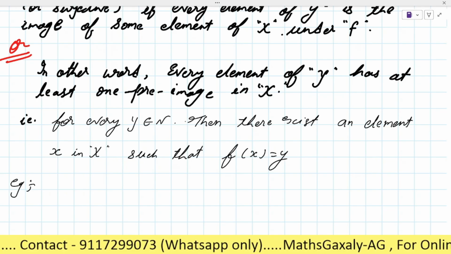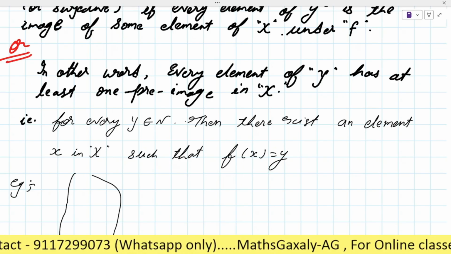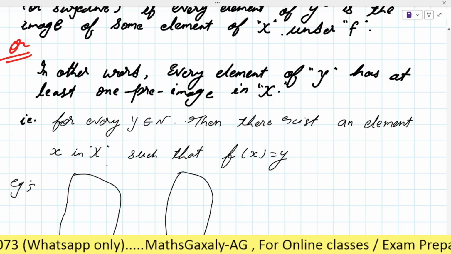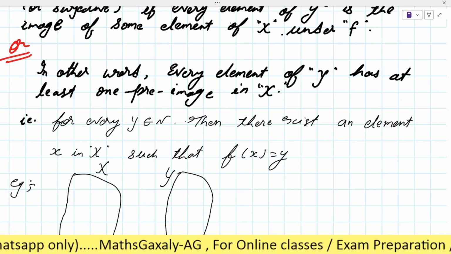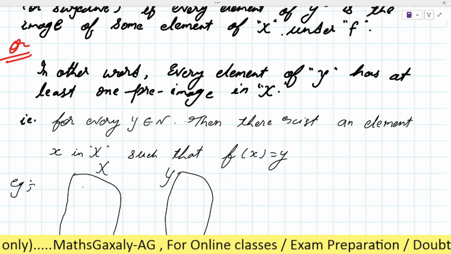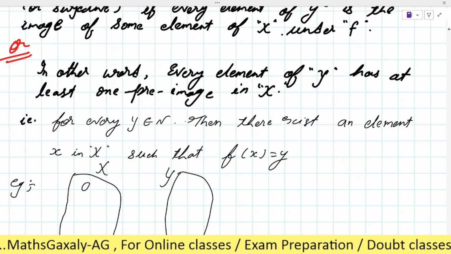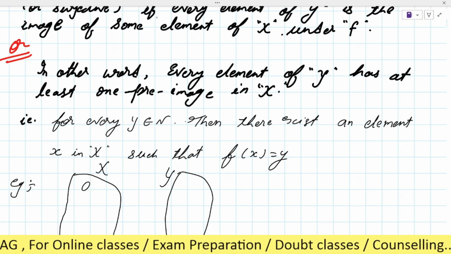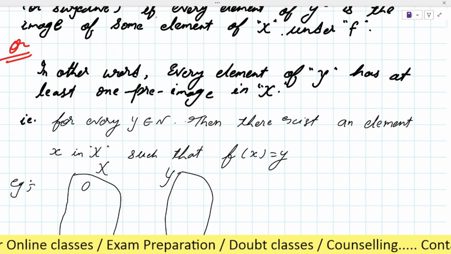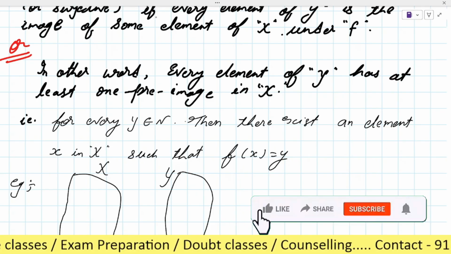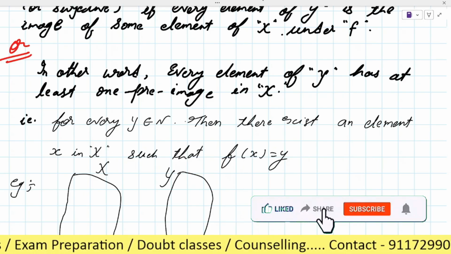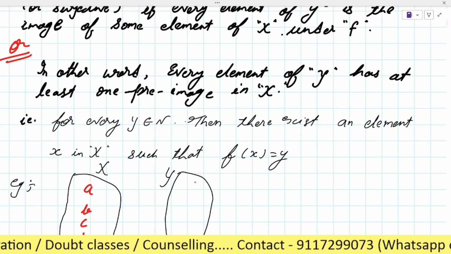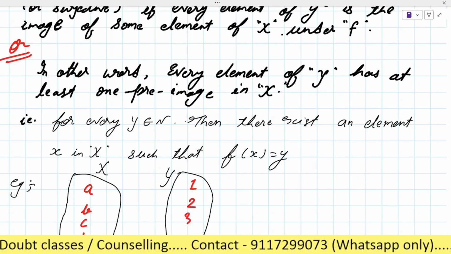As an example, suppose there are two sets, the set X and the set Y. Suppose the set A has the elements A, B, C, D, and the Y has the elements 1, 2, 3.